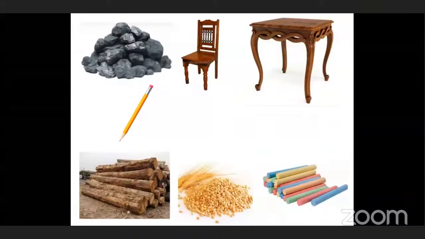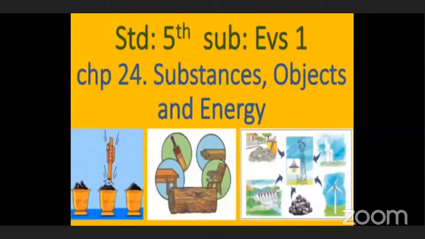So today our topic in EVS 1 is lesson number 24, substances, objects and energy. Today we are going to study the different substances, what different objects we make from these substances, and how we are using energy.